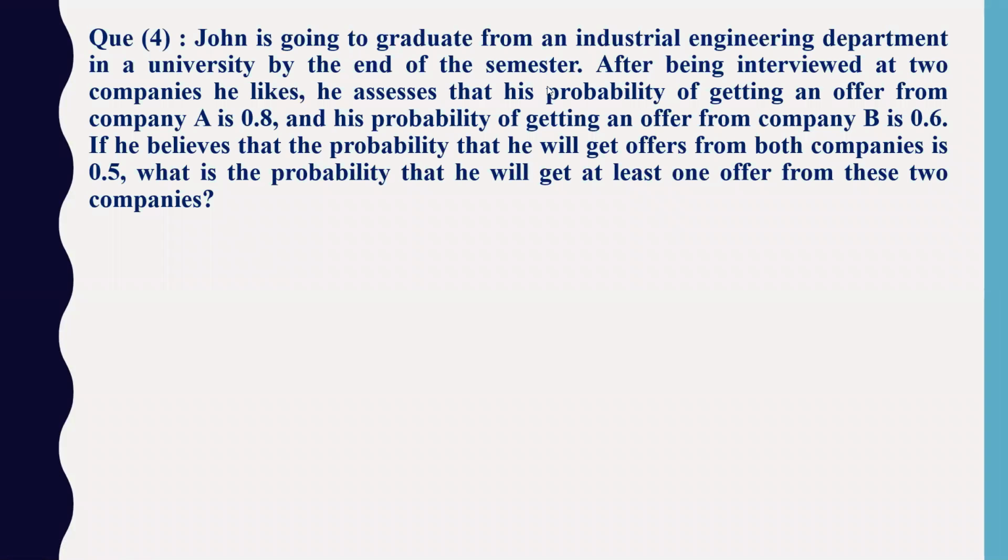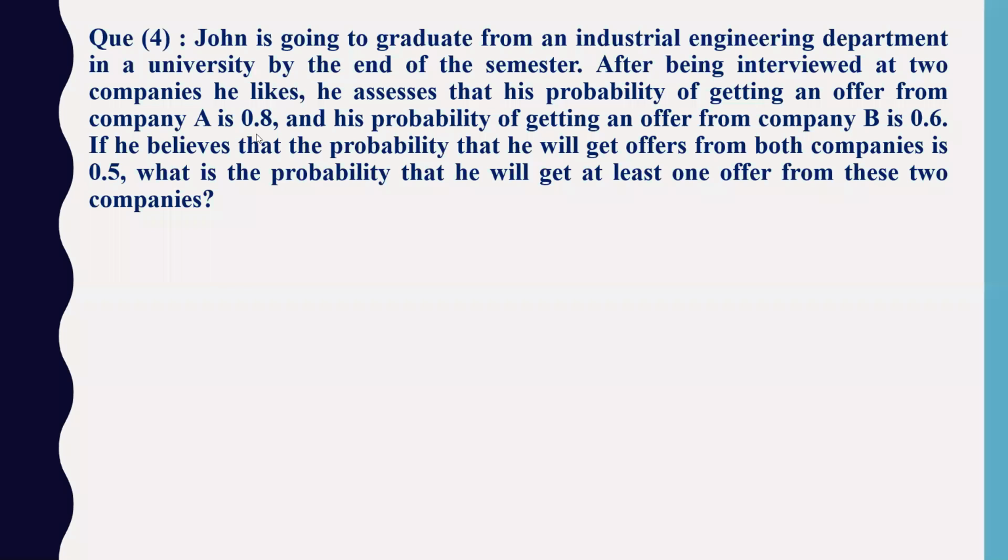Can you just quickly read this problem here? John is going to graduate from an industrial engineering department in a university by the end of the semester. Just read it. After being interviewed at 2 companies he likes, he assesses that his probability of getting an offer from company A is 0.8 and his probability of getting an offer from company B is 0.6.